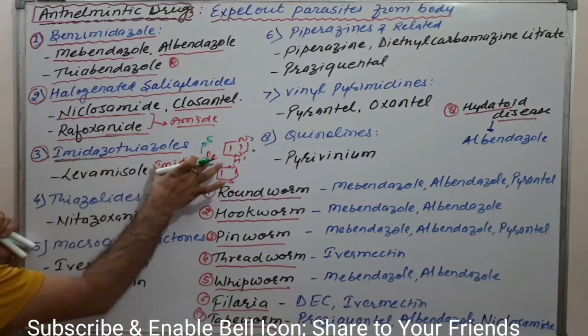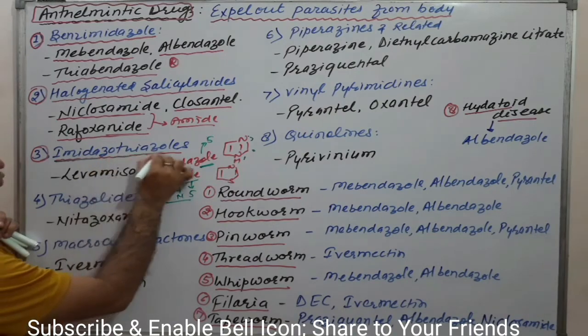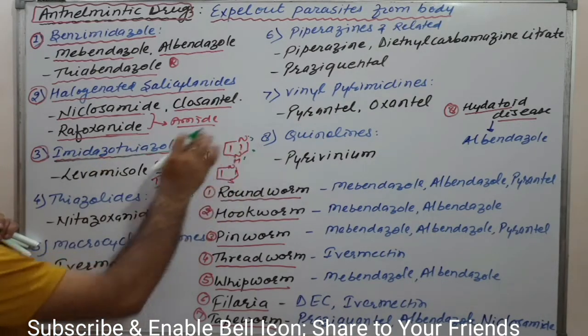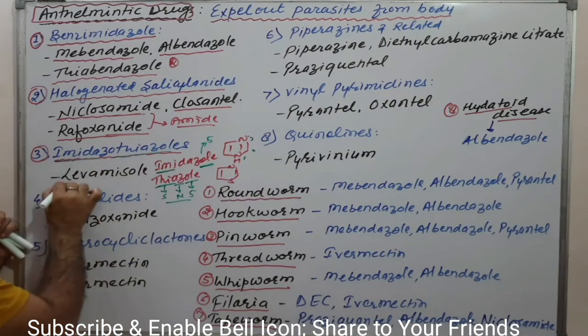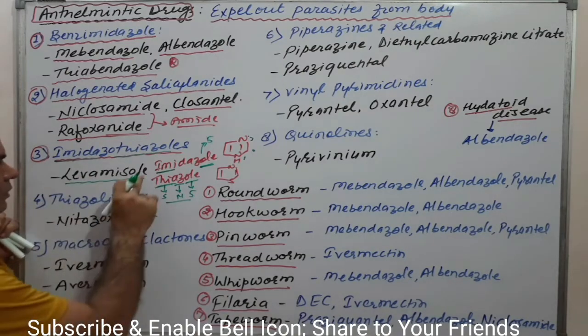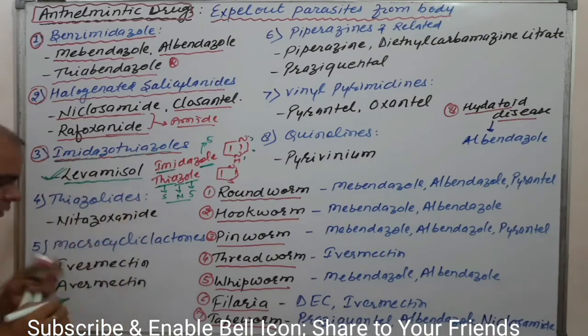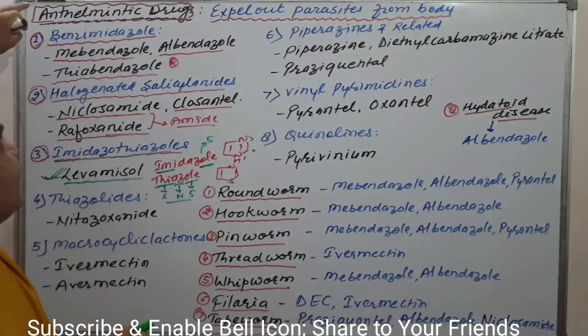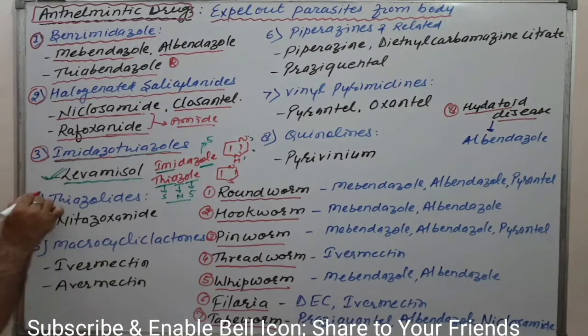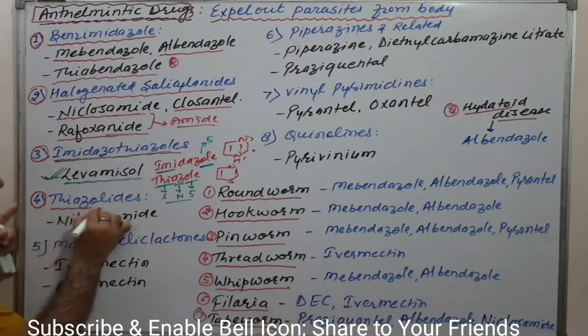Imidazothiazole means both ring systems will be there; that is the levamisole category, the levamisole drug. Clear? Levamisole is very important as an anthelmintic.